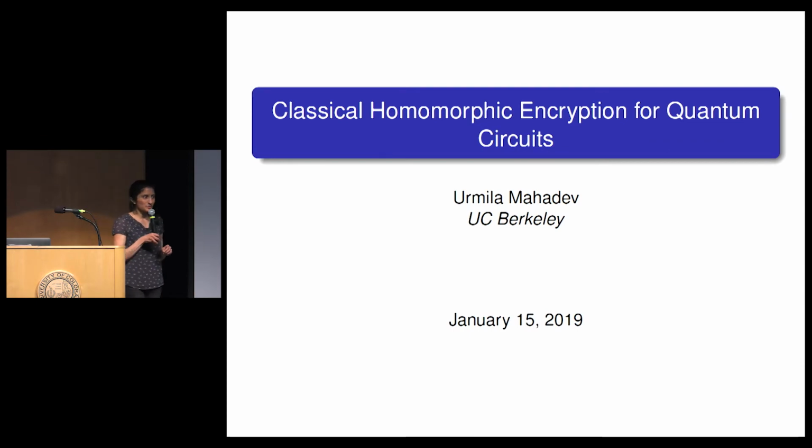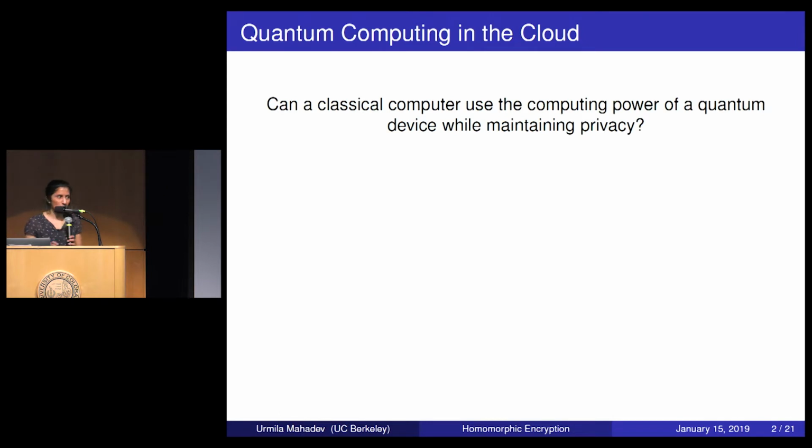So Tomas told you about how to use Trapdoor claw-free functions for verifiable quantum supremacy and certified randomness generation. And yesterday I told you how to use it for classical verification of general quantum computations. And now the third thing that came out of this was classical homomorphic encryption for quantum circuits. So the question here is whether a classical computer can delegate a quantum computation to a quantum computer on the cloud in a way such that the quantum computer can compute on the data without learning anything about it.